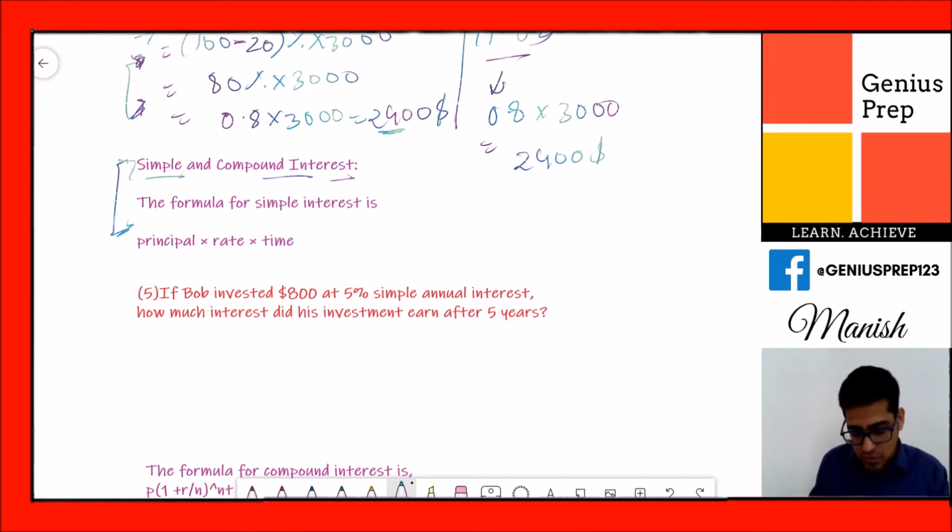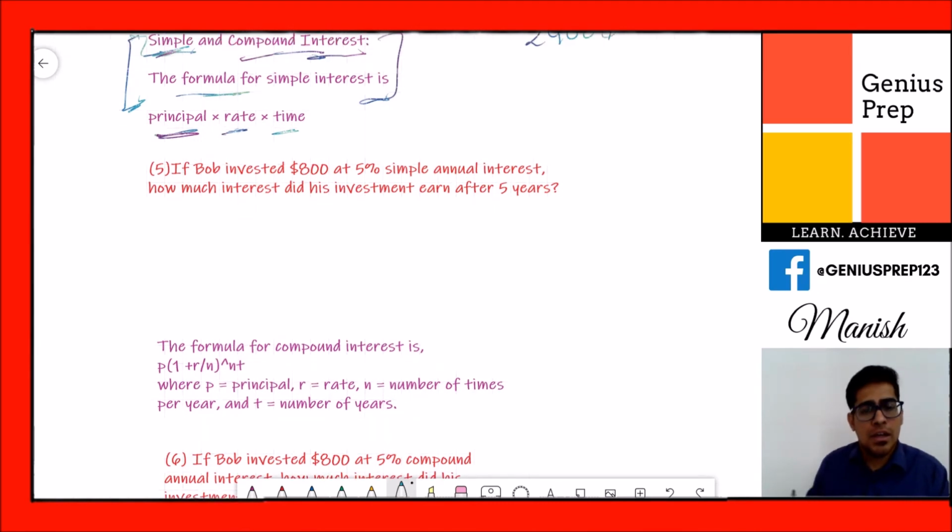We just covered this topic, and you can see questions from it. It is very simple, just two formulas: simple interest and compound interest. Simple interest, what is the formula? Principal multiplied by rate multiplied by time. Okay, let's solve this question and then we'll know what we are talking about here.